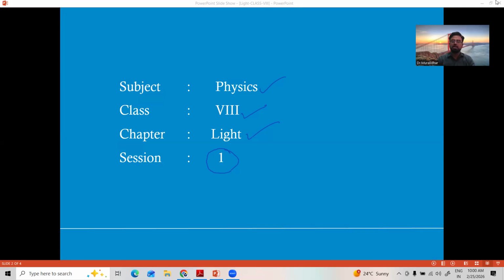Before going directly to our material, recall what we learned in the 6th and 7th classes about light. You all know that light is a form of energy because we can do a lot of work with light. We cannot even imagine our life without light. Hope you all agree. Such a wonderful form of energy creates the sensation of vision.